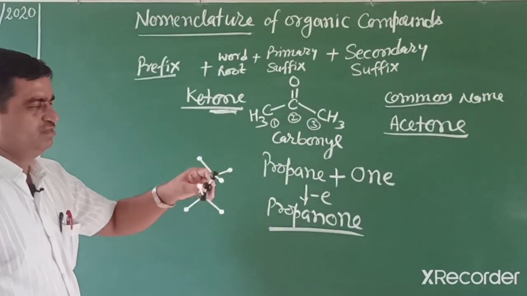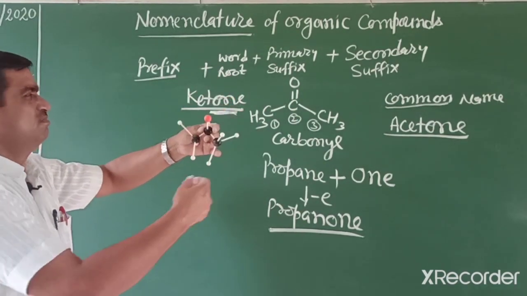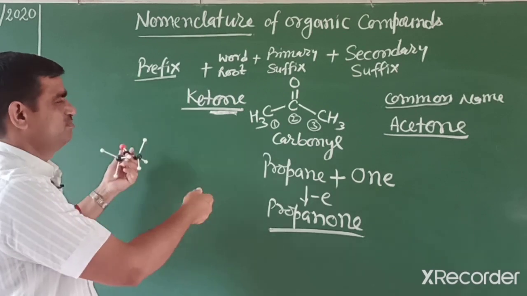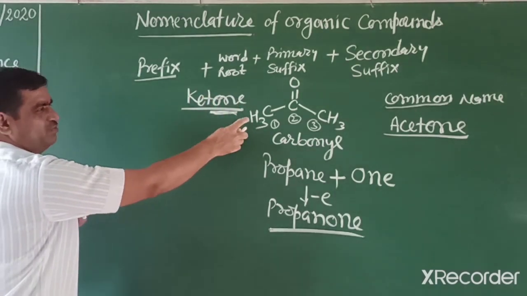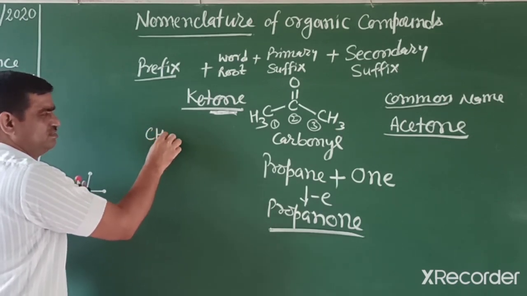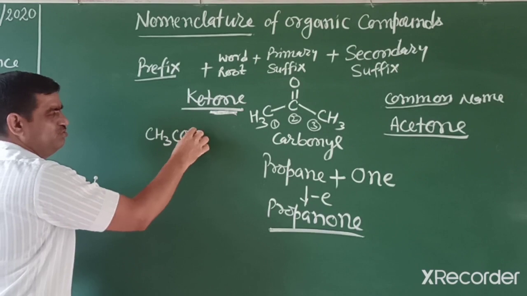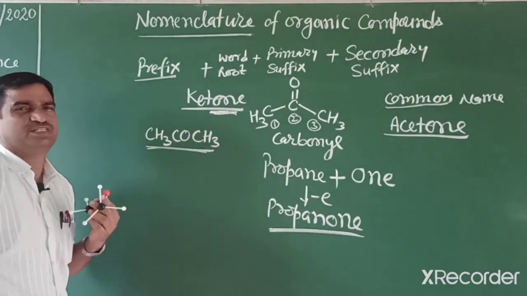So this is the first member, and the next homologues you can make by adding carbons. How can we write this compound, students? In books you can write it like this: CH3COCH3.